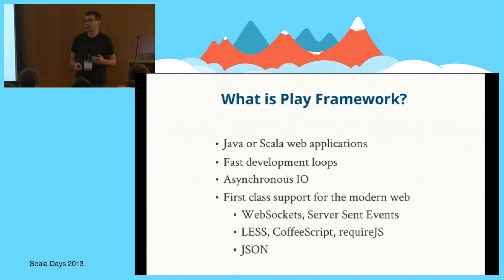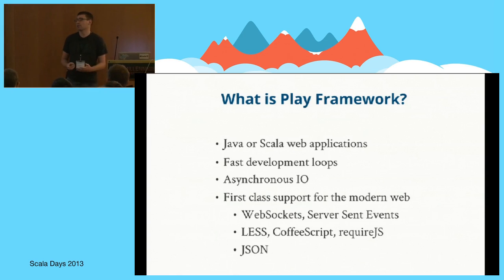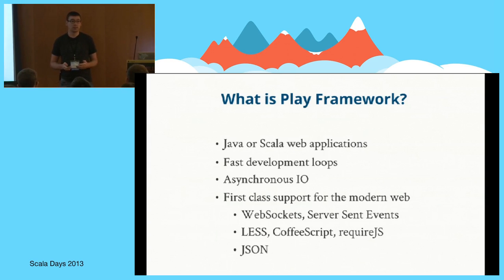So you don't need to worry about having to set up your build scripts and do all this complex stuff and make sure that stuff's working when you're in your development loop. Play supports that for you. And also JSON is a first-class technology. I think it's important to note that a lot of the stuff that we do these days is in JSON, and using JSON in Play is as natural as using forms or HTML or anything else.